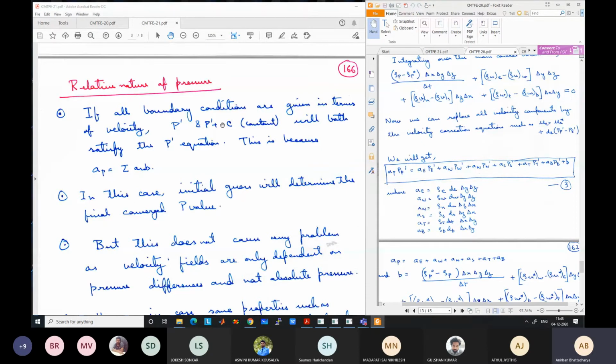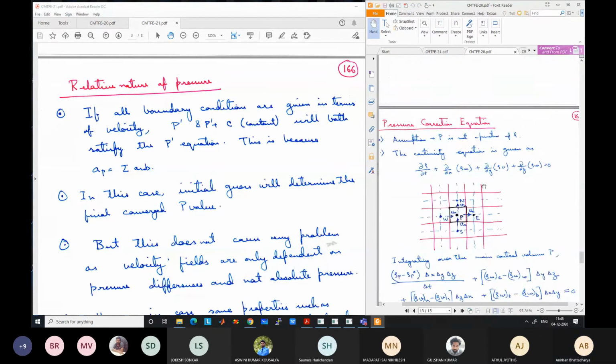So if you get a pressure here, say 100 kPa, 80 kPa, and this is 120 kPa, and I also solve the equation but with a different guess pressure, I get the pressure here as 0 kPa, I will get the pressure here as minus 20 kPa and this is 20 kPa. You are getting 120, 100 and 80. I am getting 20, 0 and minus 20. So the difference will always remain the same.